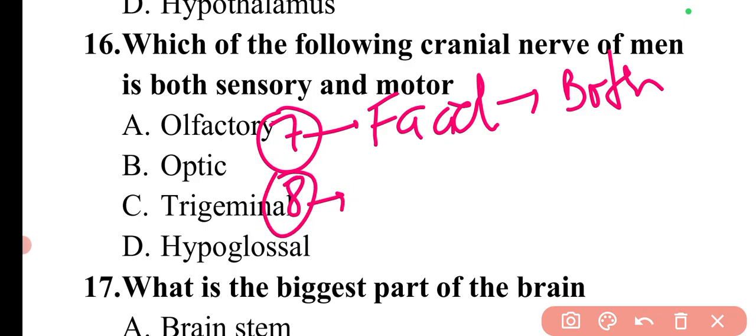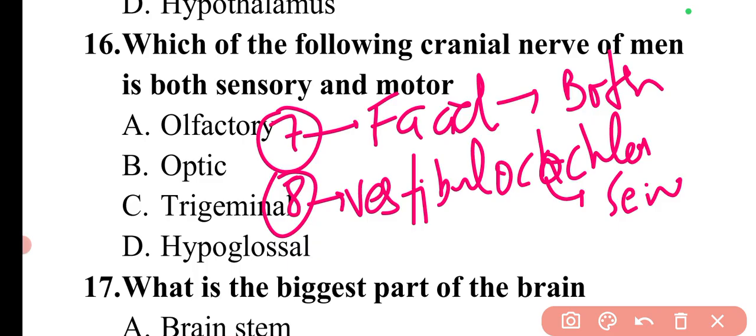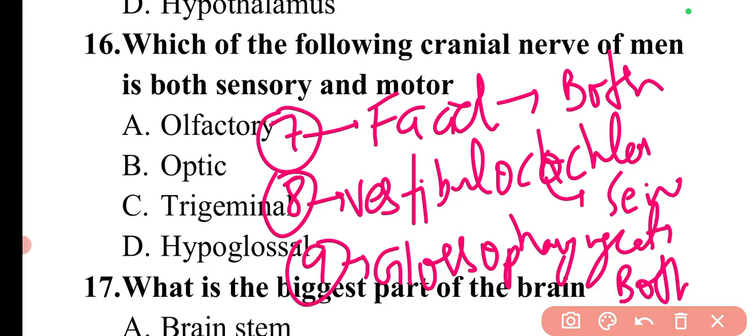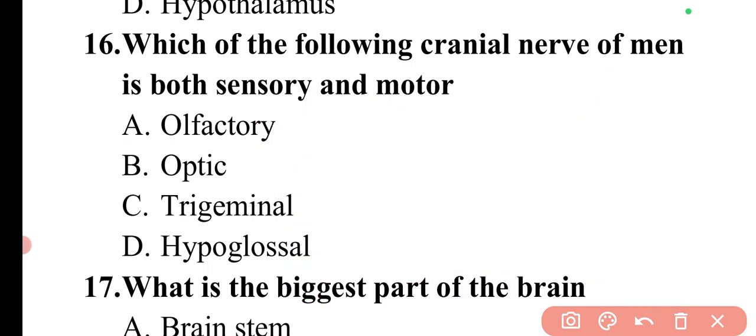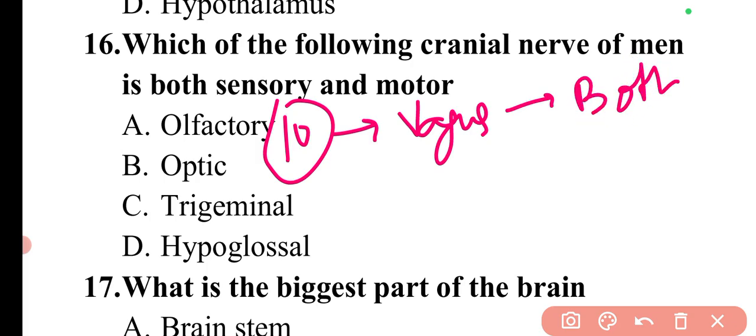The eighth one is vestibulocochlear, which is sensory type. The ninth cranial nerve is glossopharyngeal, which is again both sensory as well as motor type. The 10th cranial nerve is vagus, which is again both sensory as well as motor type.